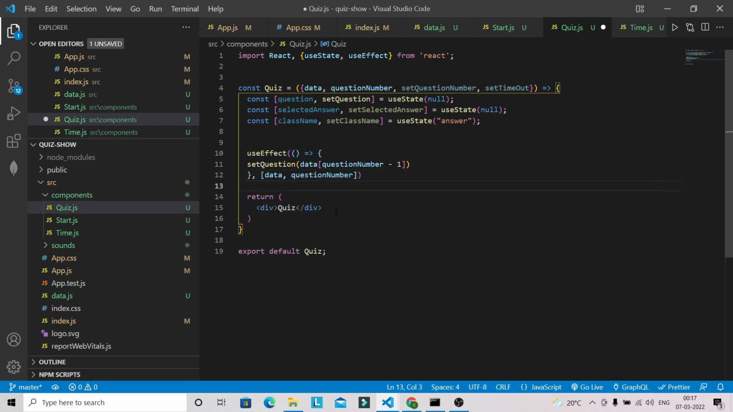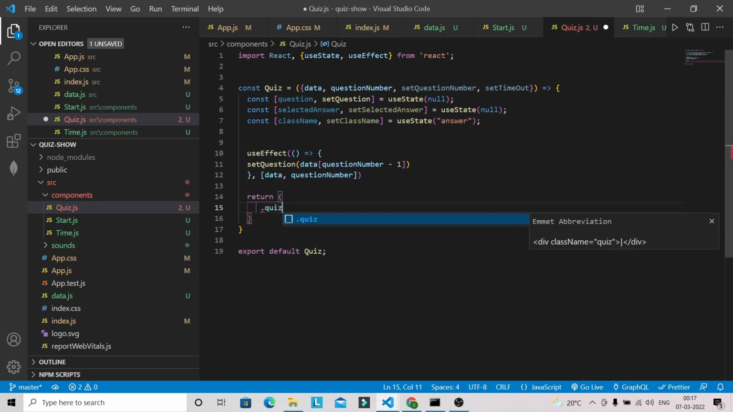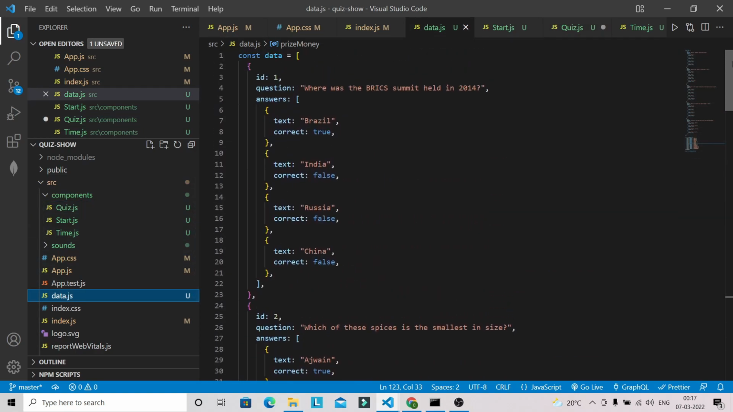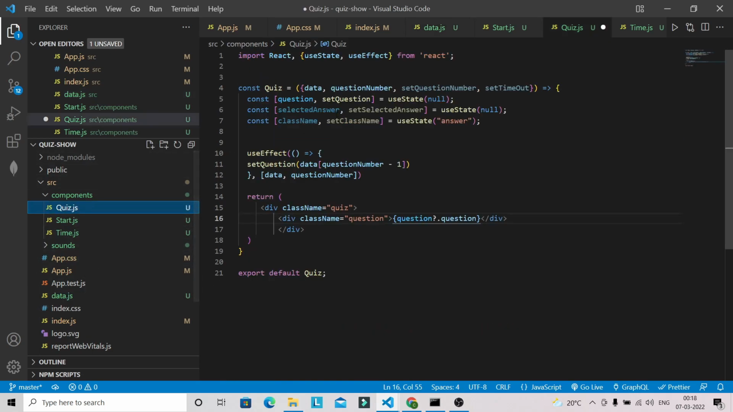After that, let's render the question that we have in our data.js file. So let's remove this one, and I'm going to use one div with the class name quiz, and one more div with the class name question, and inside that I'm going to have question dot question. If you look at our data.js file, we have this question. Each question we are storing inside this question state, so this way we can access the question.